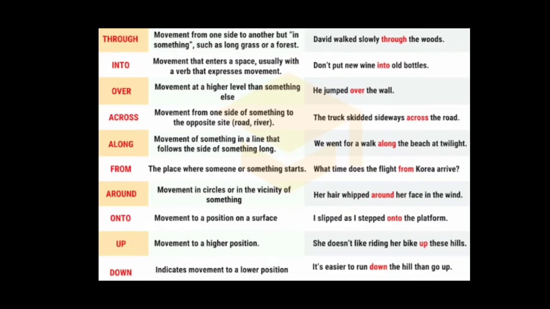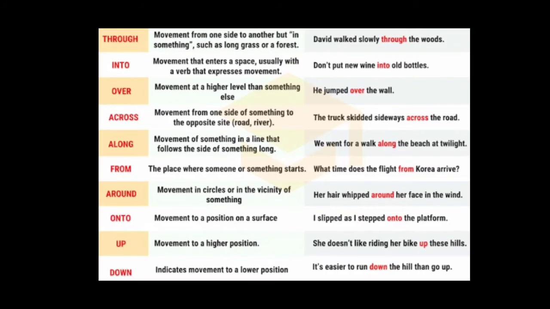Next one, around. Around means, see the explanation here. Movement in circles or in the vicinity of something. So for example, her hair whipped around her face in the wind. Then next one, onto. What is the preposition here? Onto. See the explanation here, children. Look at the example here. I slipped as I stepped onto the platform.